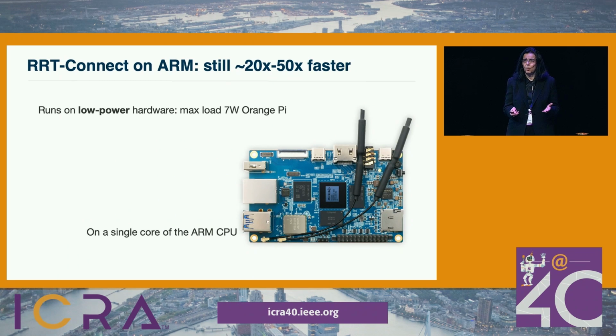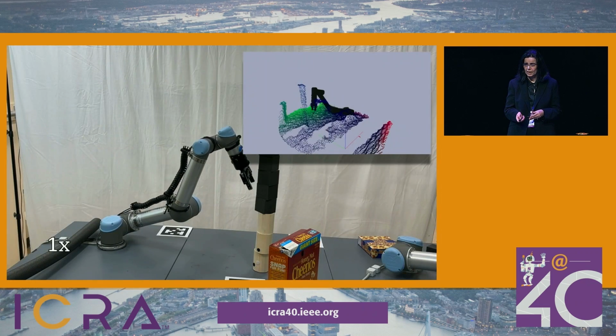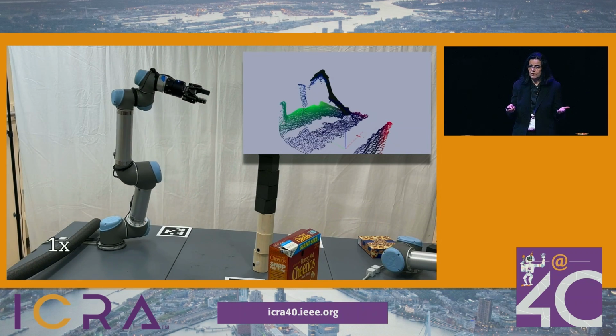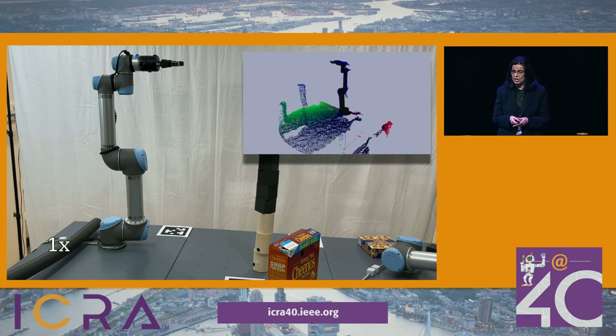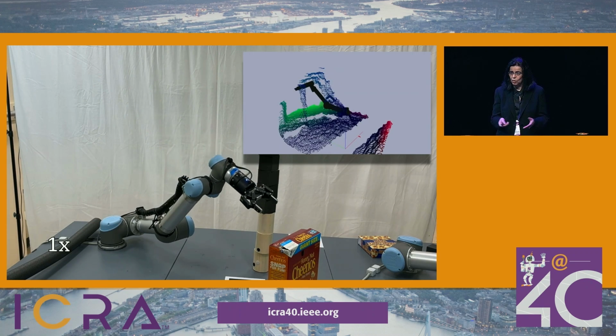And what is more important is that because we use only SIMD parallelism, which can be found in many architectures today, this VAMP planner runs on low power hardware. For example, this Orange Pi here. It runs in milliseconds. So what about environments where we have dynamic changes? It can be done with caution.